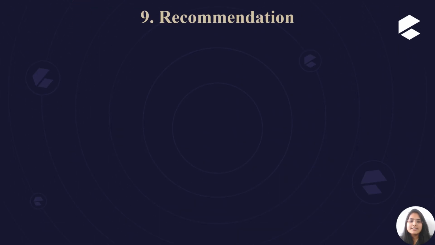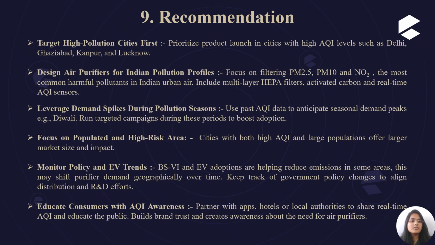So now let's discuss the recommendations. What can the company do? They can target high pollution cities first, prioritizing the product launch in cities with high AQI levels, such as Delhi, Ghaziabad, Kanpur, or Lucknow. They should also design an air purifier according to the Indian pollution profile. They can focus on filtering PM 2.5, PM10, and NO2, the most common harmful pollutants in Indian urban air. They can also include a multi-layer HEPA filter, activated carbon, and a real-time AQI sensor.